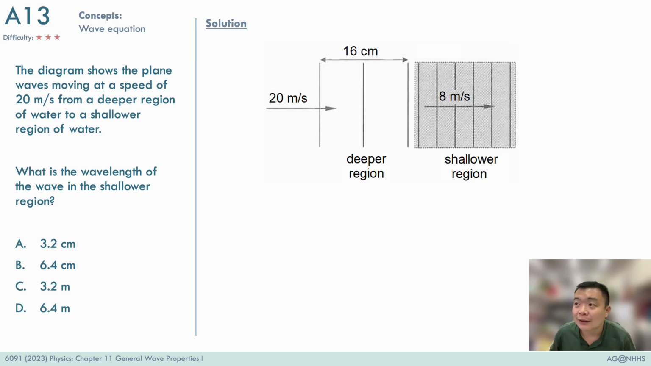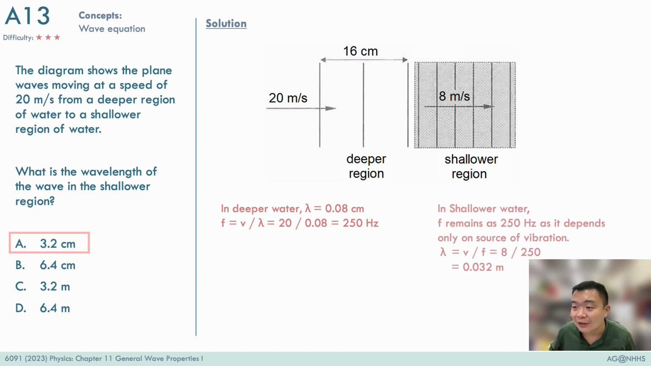This is a question on the wave equation and also on the effect on the wave when going from deeper to shallower waters. The answer to this question is A, and this is how we reason out the answer. We first look at the deeper region. We are given that the speed of the wave in the deeper region is 20 meters per second, and this distance over here is 16 cm. With the velocity and the wavelength of the wave known, we can determine the frequency of the wave.